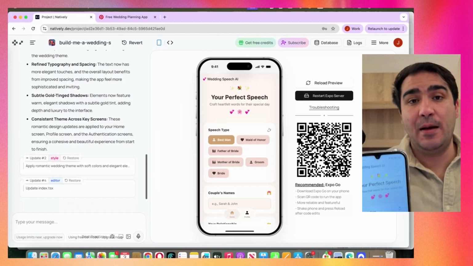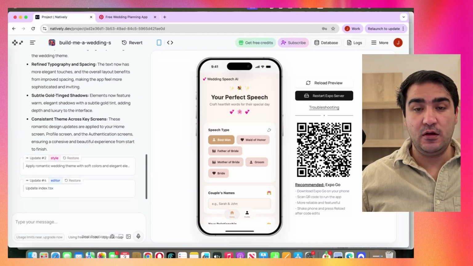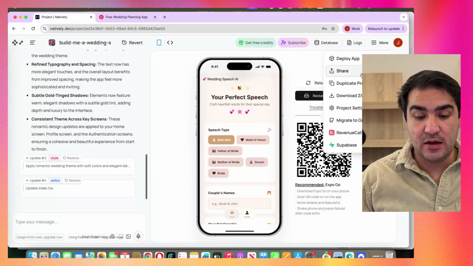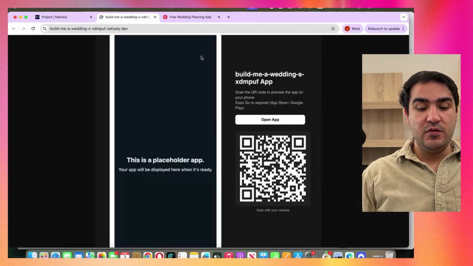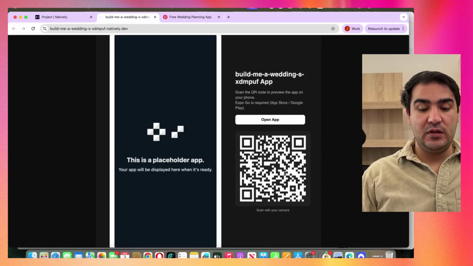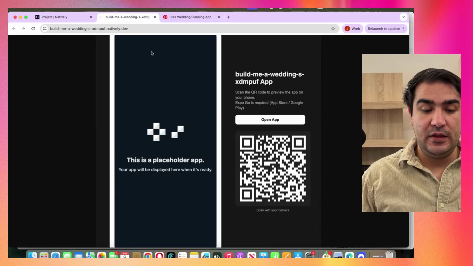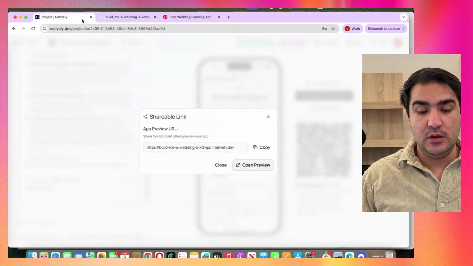So I already have the app live, so I can already use it, and of course I can share it with my friends and family to use. I just open this preview, and then people can scan this QR code, and they will see the app and can use it already.